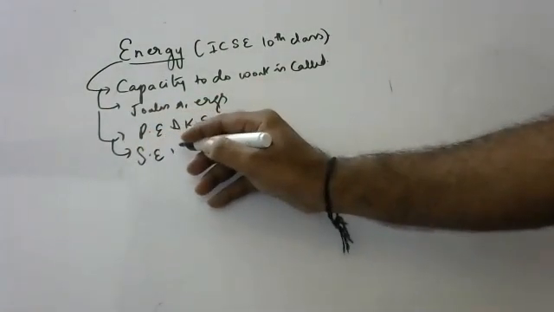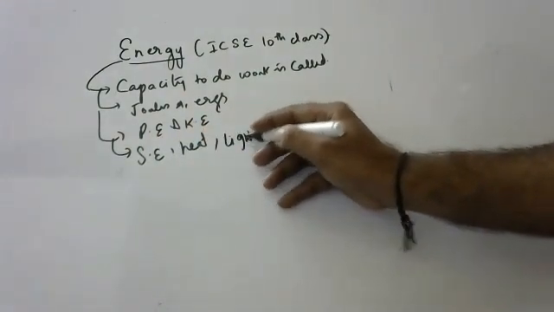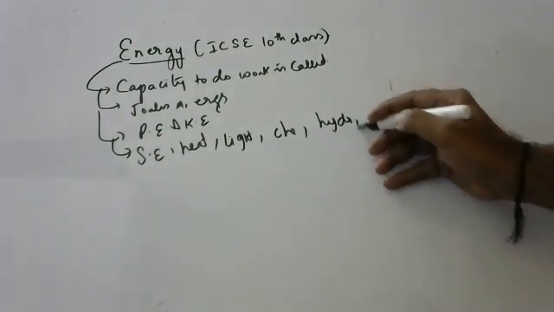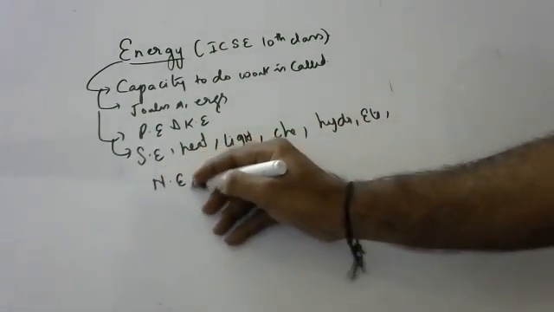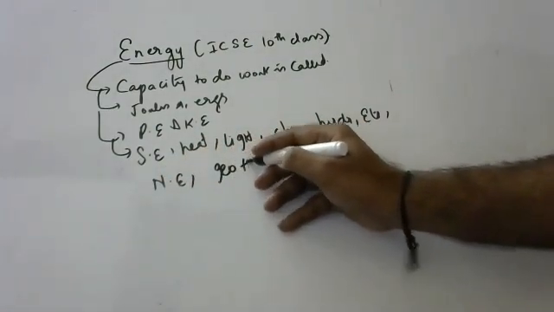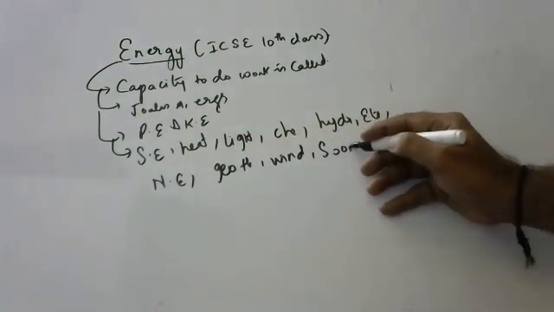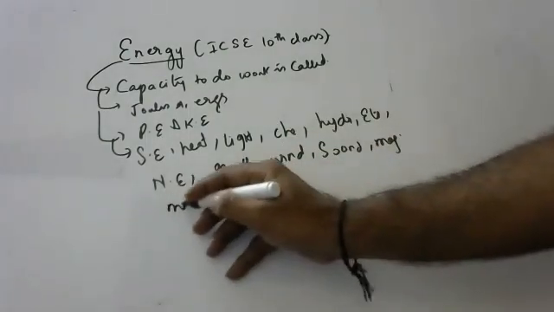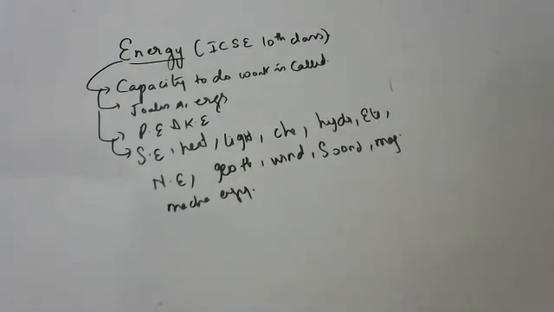Solar energy we have, heat energy we have, light energy we have, chemical energy we have, hydro energy we have, electrical energy we have, nuclear energy we have, geothermal energy we have, wind energy we have, sound also is a form of energy, magnetic energy, magnetic fields, mechanical energy. Okay, so many forms of energies are there, children. All these energies we will study.